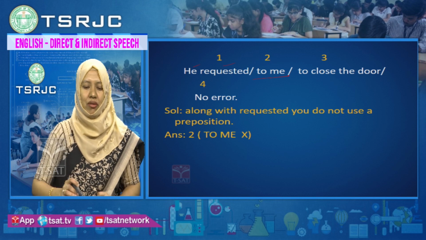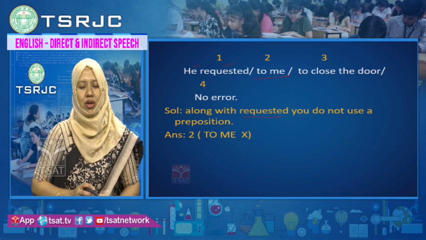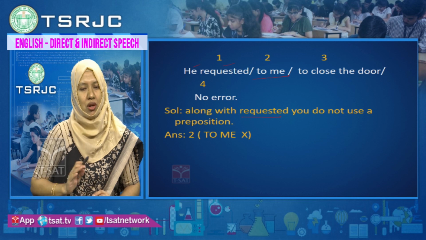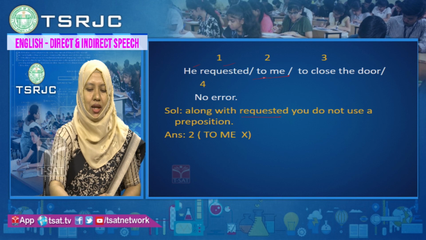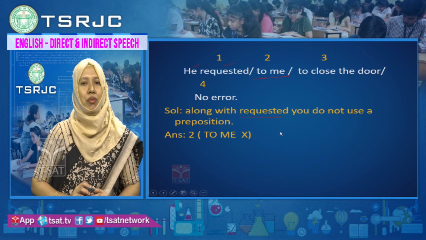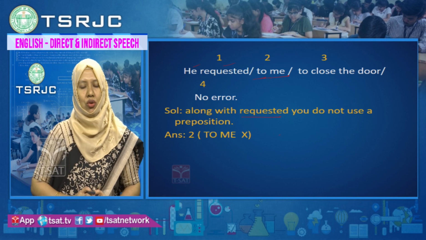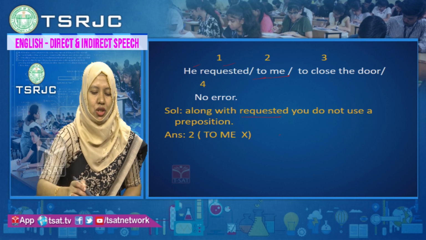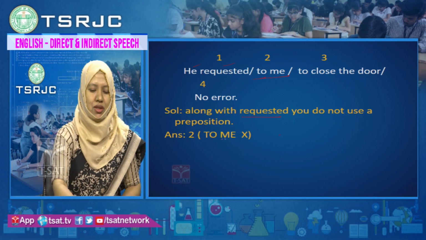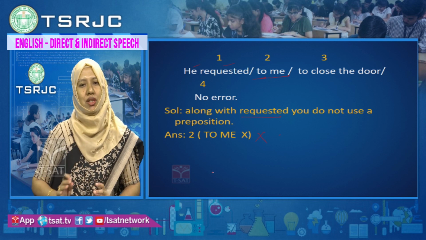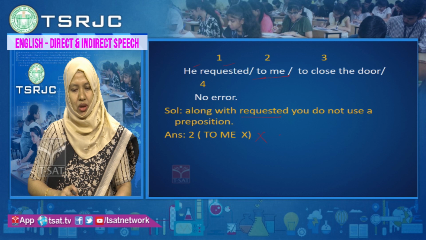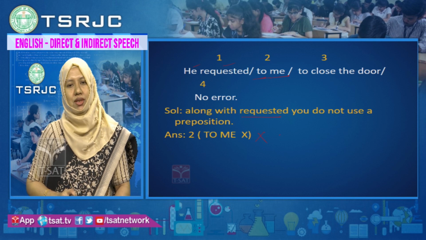Always remember, whenever there is a request, along with requested, you should not use to. He requested me directly. You should say he requested me to close the door. There is no need of using the conjunction to me. Always with requested, to will not be used. Only me you should say. He requested me to close the door. There is a mistake in the second part of the sentence.